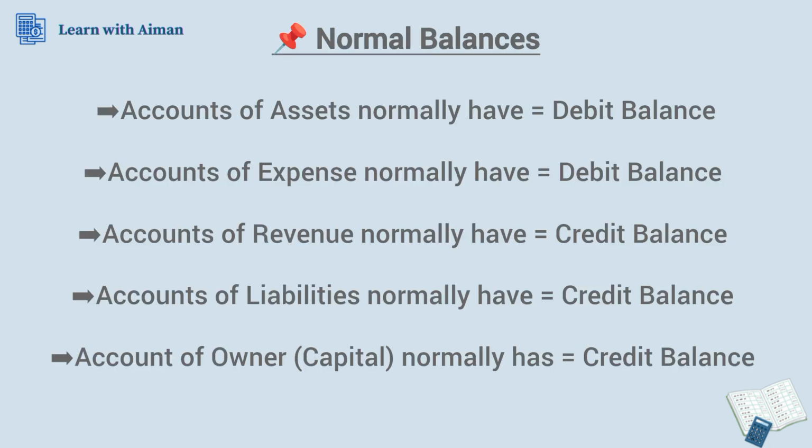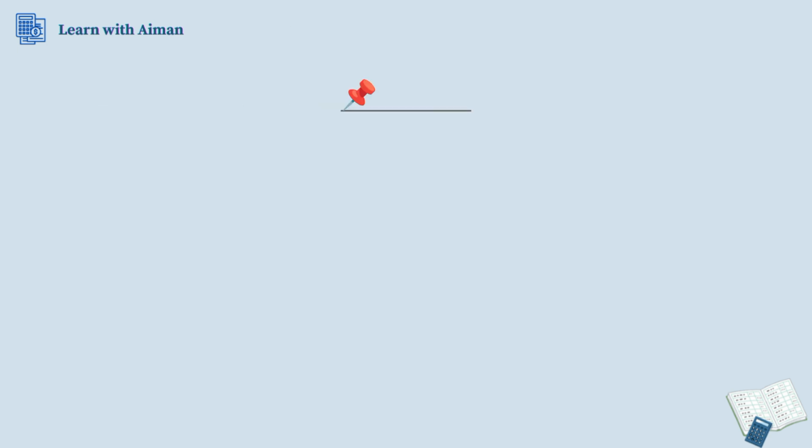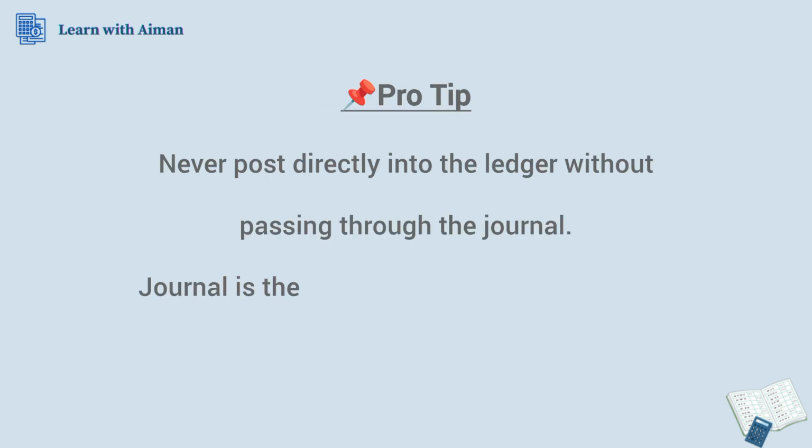Normal balances. Accounts of assets normally have debit balance. Accounts of expense normally have debit balance. Accounts of revenue normally have credit balance. Accounts of liabilities normally have credit balance. And accounts of owner or capital normally have credit balance. Pro tip: never post directly into the ledger without passing through the journal. Journal is the train, ledger is the destination.